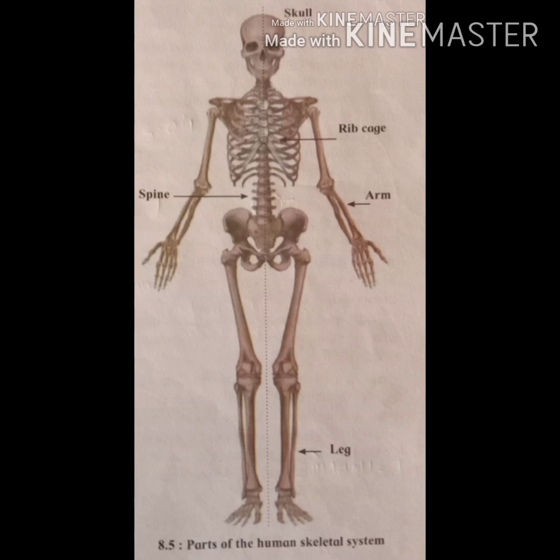The human skeletal system can be divided into two parts, the axial skeleton and the appendicular skeleton. The axial skeleton consists of the skull, the spine and the rib cage. These are situated symmetrically along the central vertical axis of the body, and the appendicular skeleton is made up of the bones of the upper and lower limbs, that is arms and legs, on either side of the central axis.